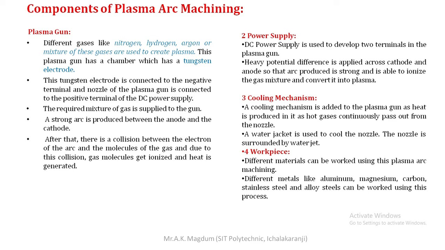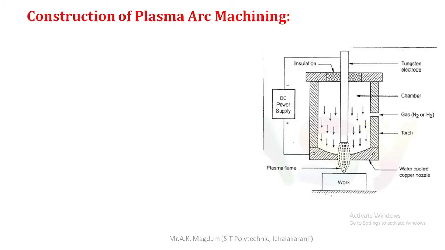Different metals like aluminum, magnesium, carbon, stainless steel, and alloy steels can be worked using this process. Many combinations of composite materials are also machined under plasma arc machining. Next, construction of plasma arc machining.